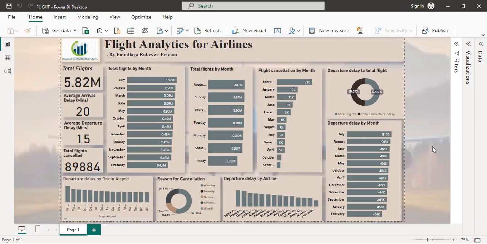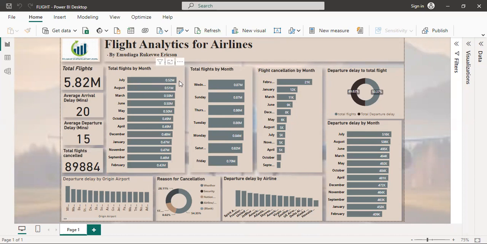From the study, we also found that the total number of flights cancelled across all of the airports is 89,884 flights so far.